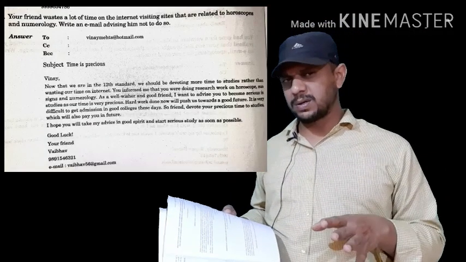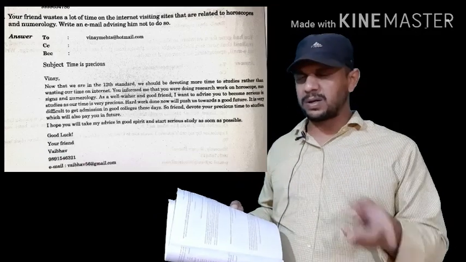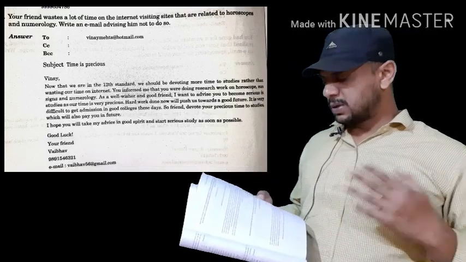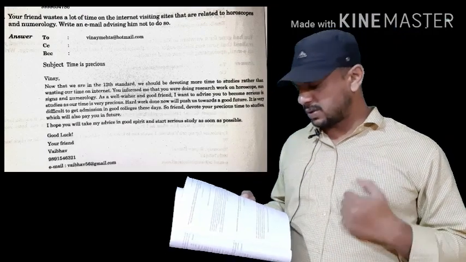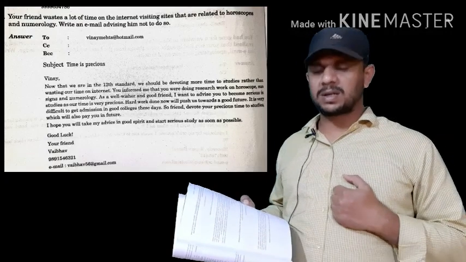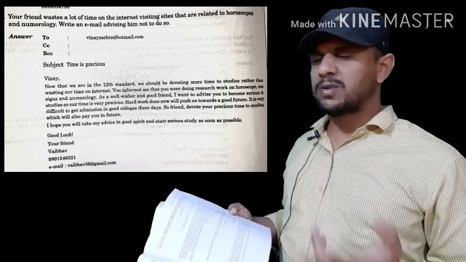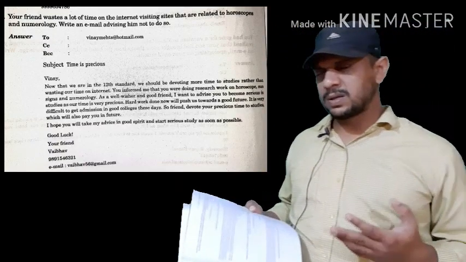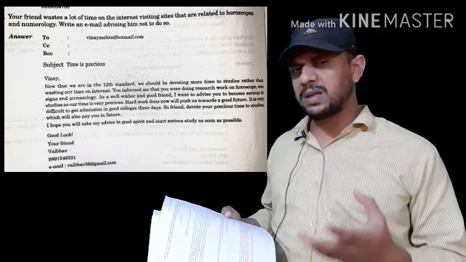Number two, CC, email address of the second receiver. We have not been given that. It is a conversation between you and your friend, so you are just two, and you are writing an email to a single person. So there is no chance of a second receiver. Then BCC, there is no chance of a third receiver, so we have not given it. Then subject. Subject means he was wasting his time, so you should write the subject concerning the main theme.